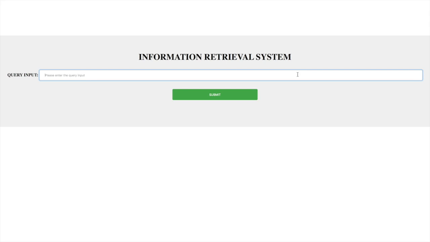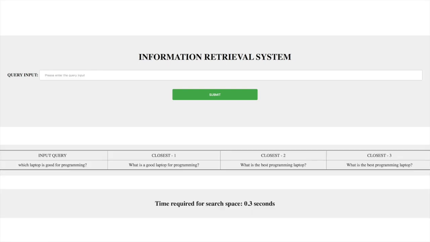So let's quickly give an input and see the kind of results it gives. So let's say, which laptop is good for programming. So it says what is a good laptop for programming, what is the best programming laptop, what is the best programming laptop, and you can see the time required for the search was just 0.3 seconds. So it's 1/3 of a second. I think it worked pretty well.